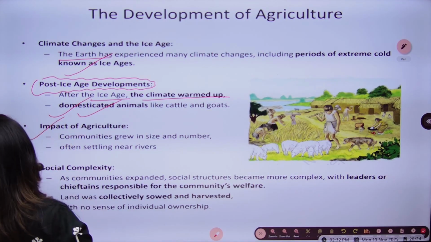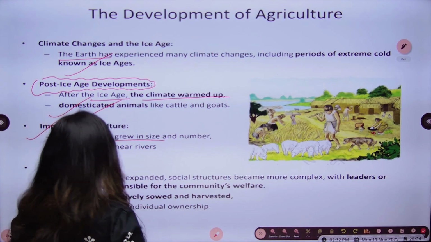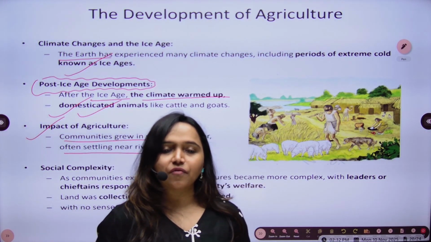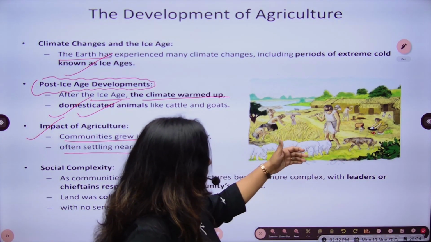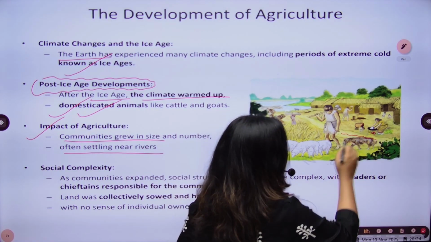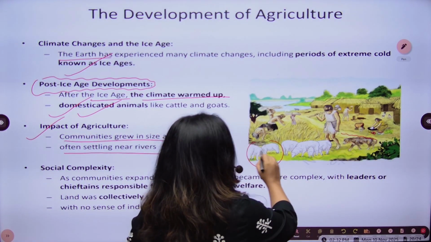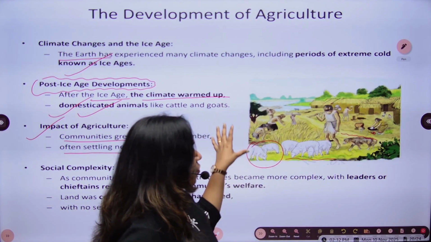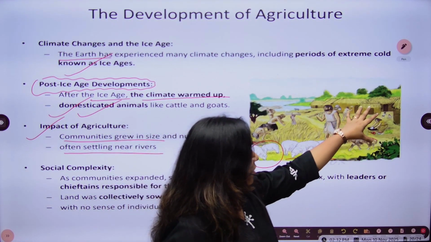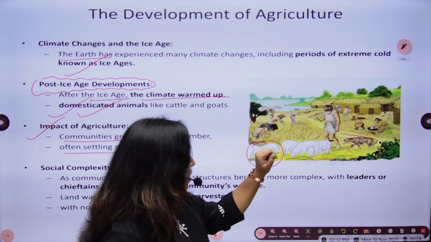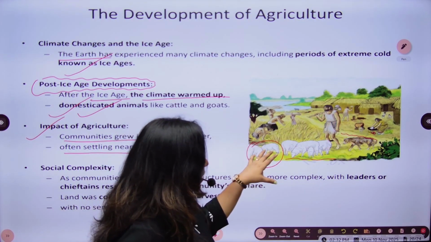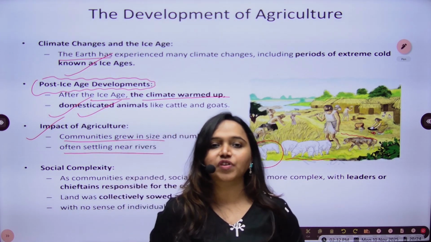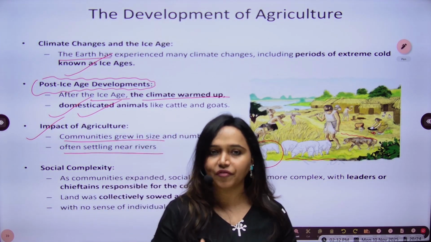What would have been the impact of agriculture? Communities grew in size and number and settled near rivers. So communities would now have started building huts. They might have settled near rivers and domesticated animals. This is a very beautiful picture showing the life of early humans. You can see they have developed a hut-like structure near a river, and they are doing farming here. They have also domesticated animals. So this was the first point in human history when they started living together.